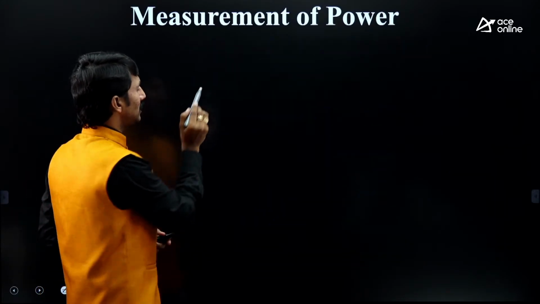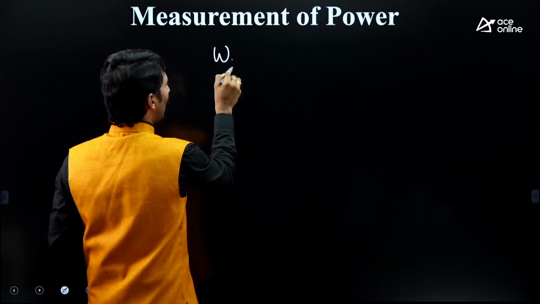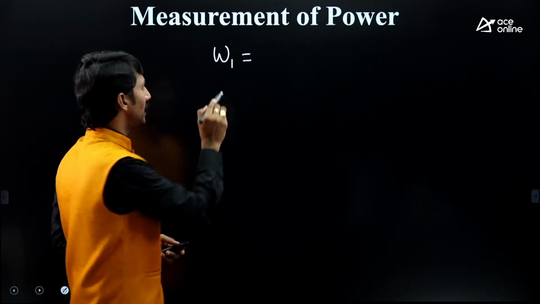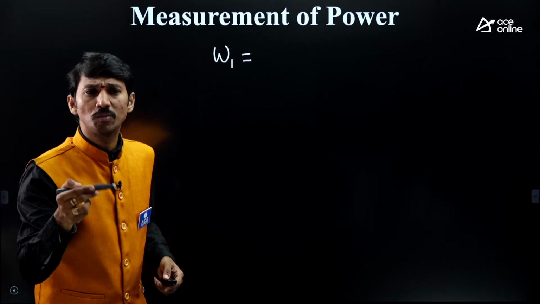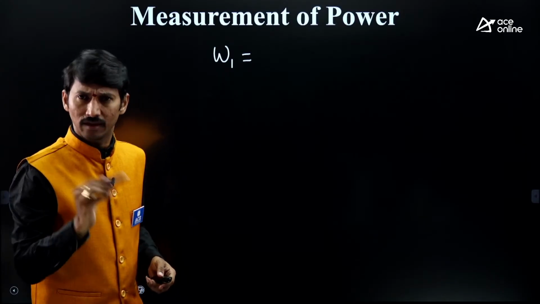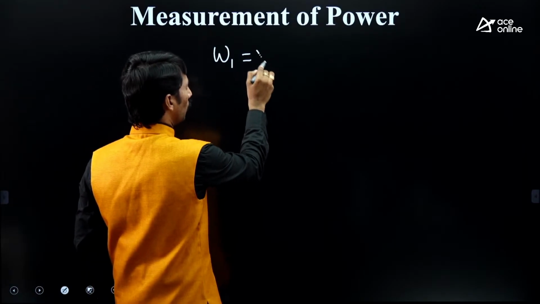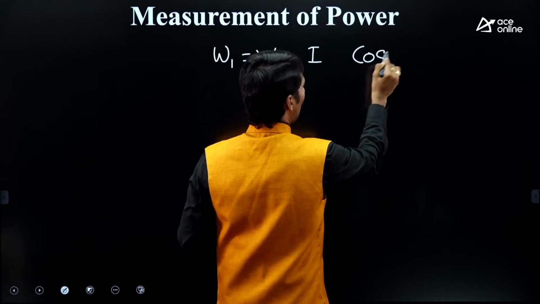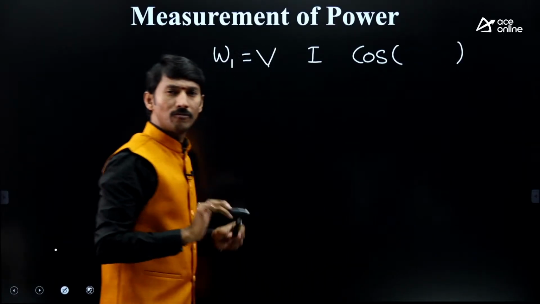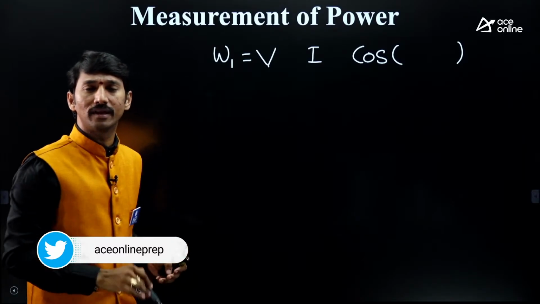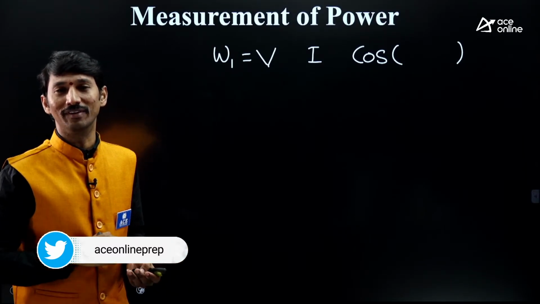Simply take the wattmeter 1 reading. Wattmeter means power, so power means voltage, current and cos of the angle between those two. First key point is this. Start like this, then any complicated circuit becomes very simple.